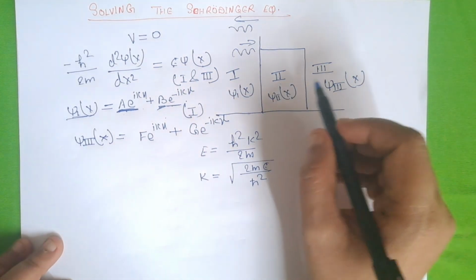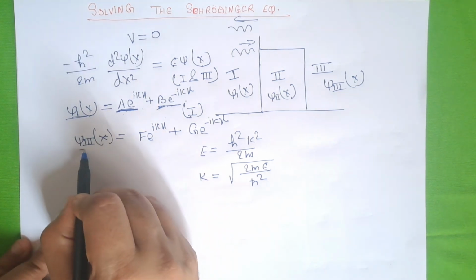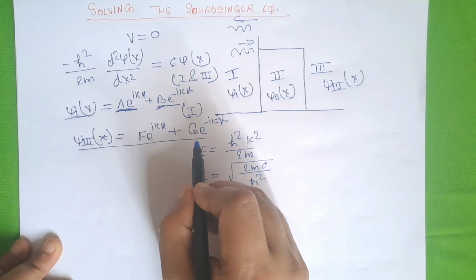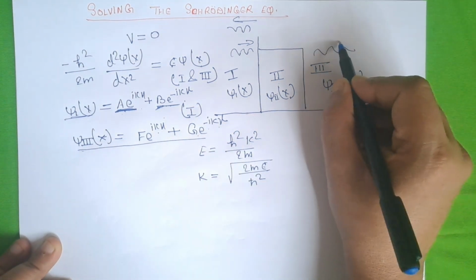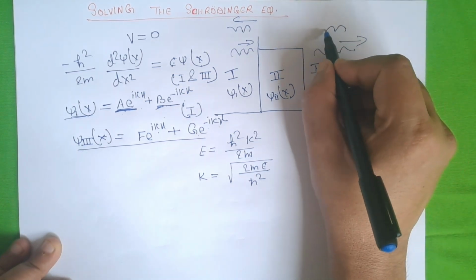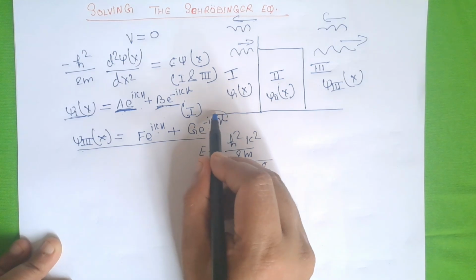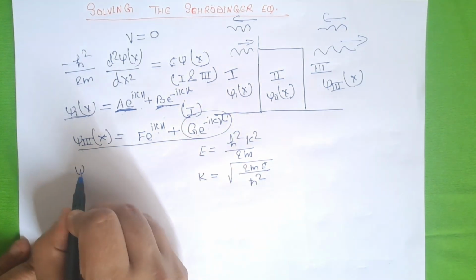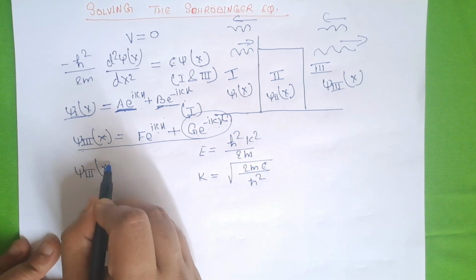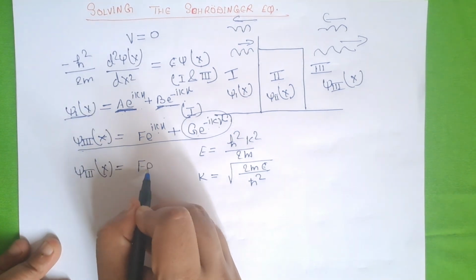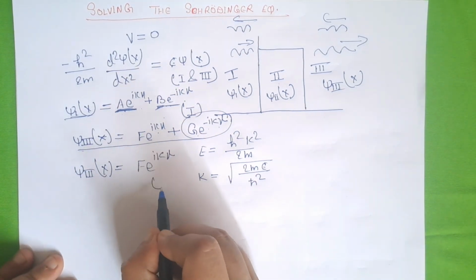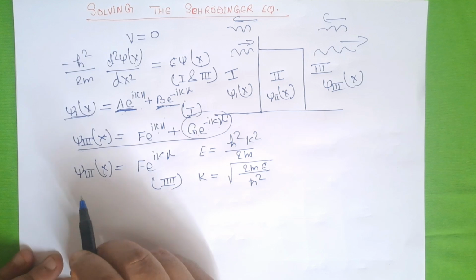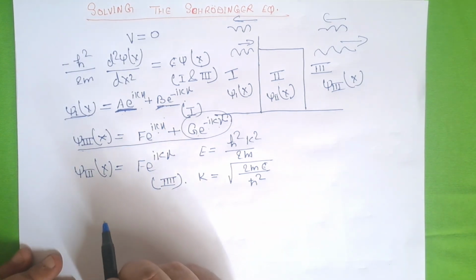Now for region 3, the solution is f e to the power i kx plus g e to the power minus i kx, because there is a wave which is traveling to the right and there will be no wave traveling to the left, so we can ignore this negative term. So finally the wave function for the third region will be e to the power i kx. This is for region 3.